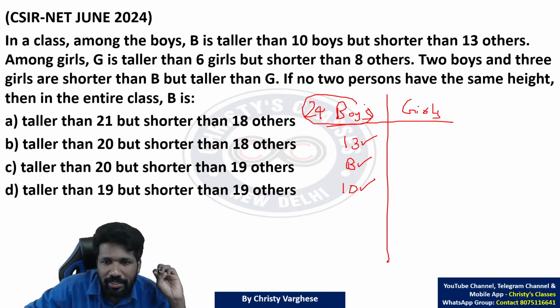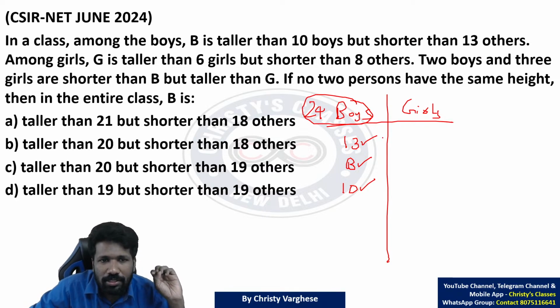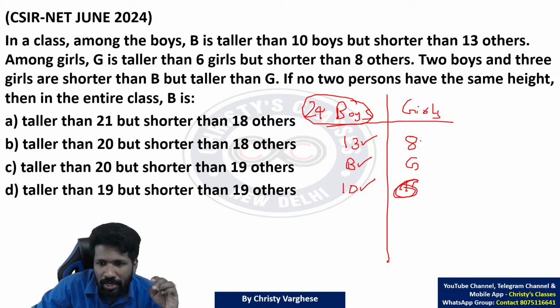We understood that. Among girls, G is taller than 6 girls. G is taller than 6 girls means below G there are 6 girls, 6 people. But shorter than 8 others, matlab 8 people above G. So girls ka number kitna hai? 8 plus 6, 14 plus G, 15 girls are there.